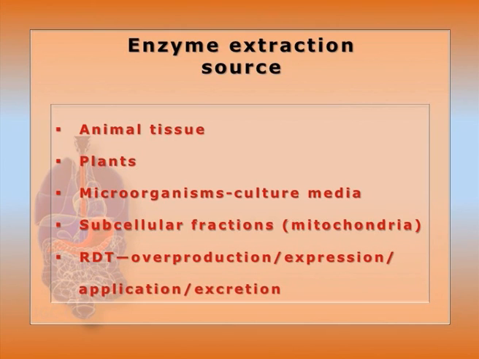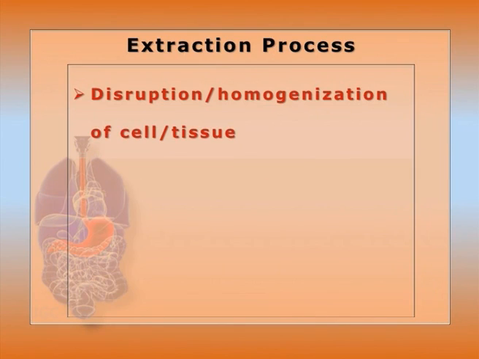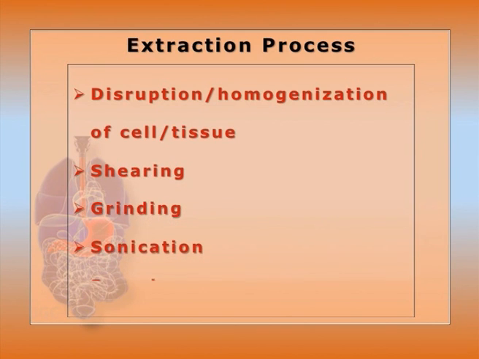Recombinant DNA technology is nowadays a very rich source for enzyme extraction. It gives overproduction within expression vectors, as well as expression with specific tag application, and excretion is also included. Extraction process: the disruption of the membrane and homogenization of the cell or tissue is done with shearing, grinding, as well as application of French pressure and sonication. Very important techniques.